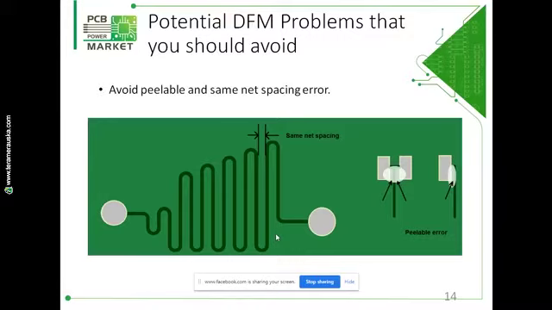Follow the track-to-track and track-to-pad spacing guidelines of your manufacturer, even for the same nets. Here I have shown you the same net spacing and peelable errors. Peelables occur during production and are small narrow pieces of photoresist enclosed by pads, traces, or planes. These may peel away during processing and cause short or open circuits.